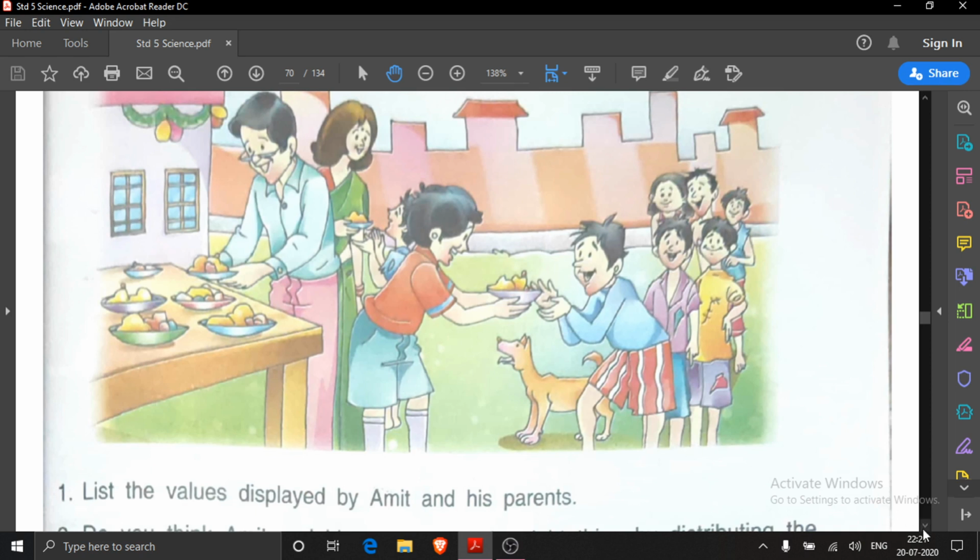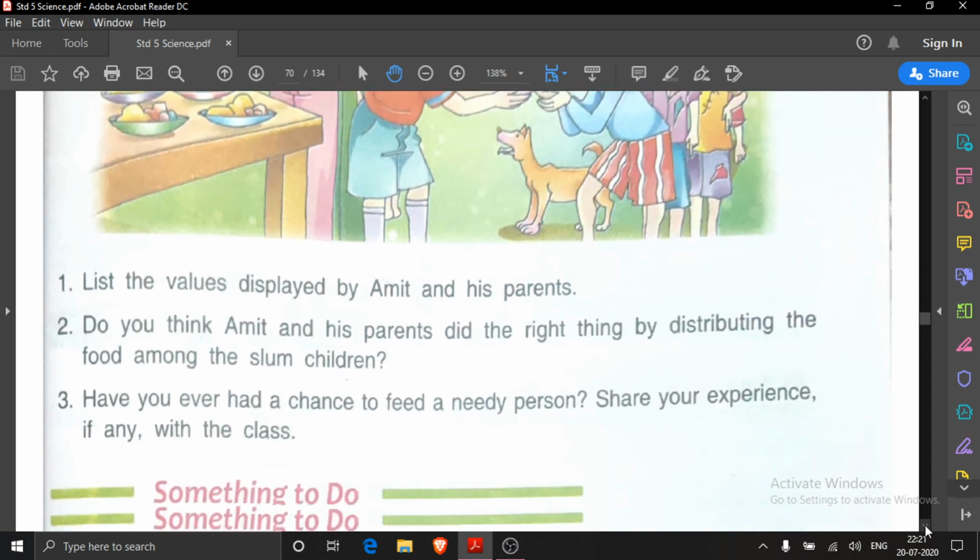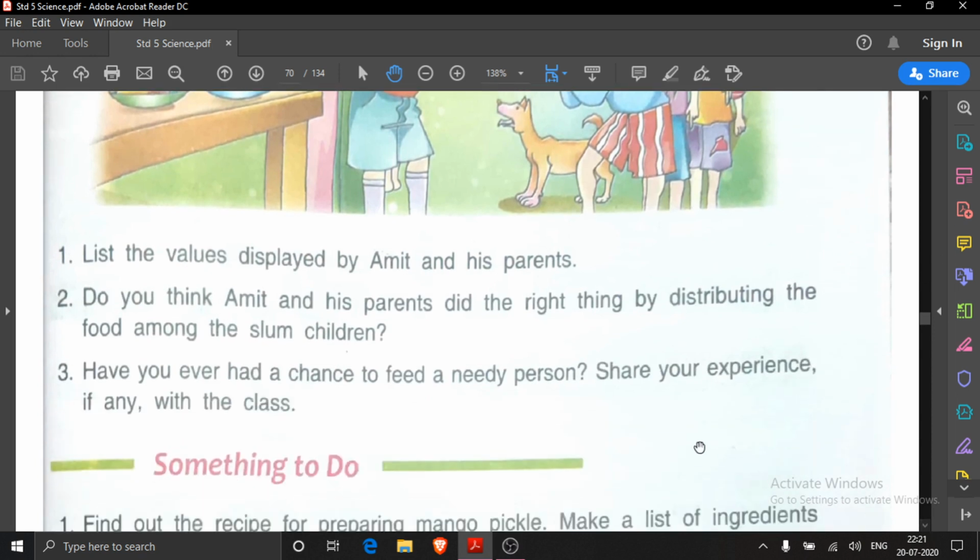Now the questions we have to answer. The story I have told you. List the values displayed by Amit and his parents. Which values were displayed by Amit and his parents? You tell me. We should never waste food. We should distribute it to the needy people, to those people who are in need of those food items.